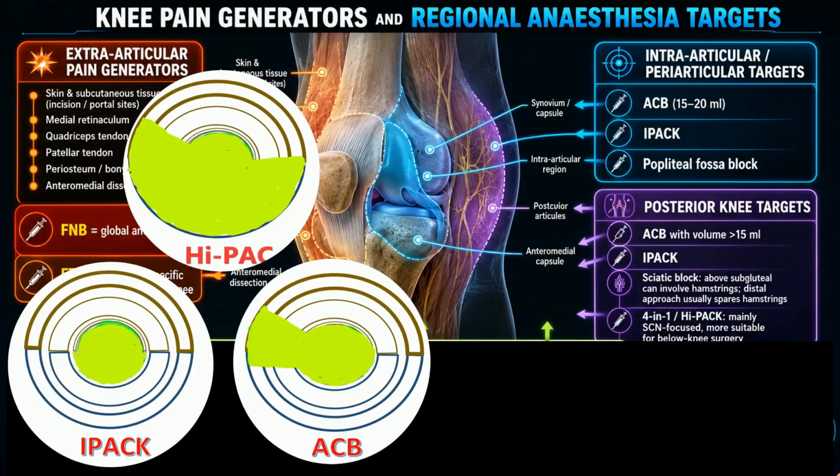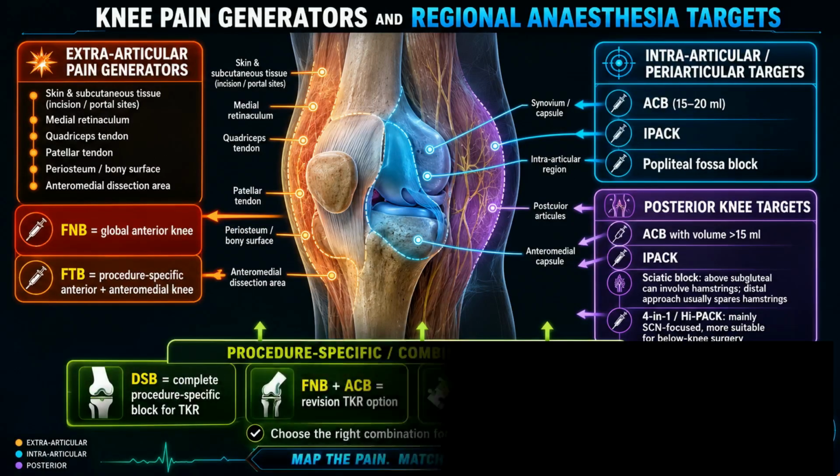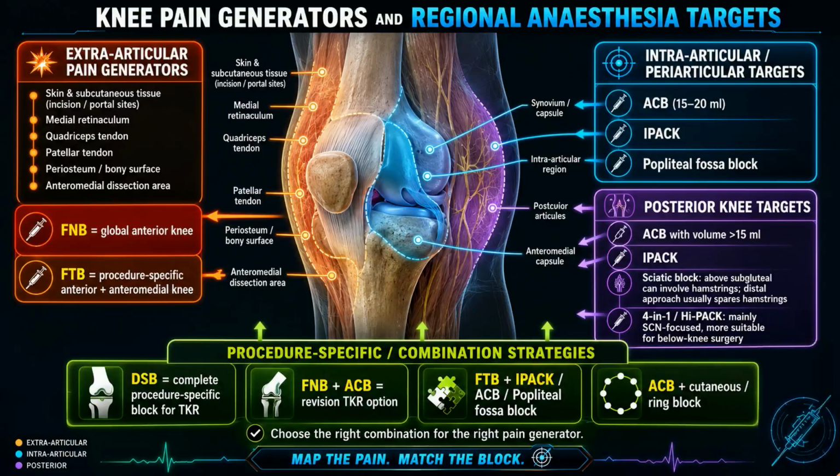When one block cannot cover the full pain map, combination strategies become important, such as DSB for procedure-specific TKR analgesia, femoral nerve block plus adductor canal block for selected revision TKR, femoral triangle block plus IPAC or popliteal fossa block for broader coverage, and adductor canal block with cutaneous block or ring block when superficial incision pain dominates. Therefore, map the pain generator first, then match the block or combination.